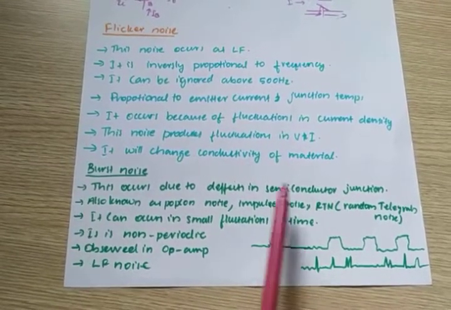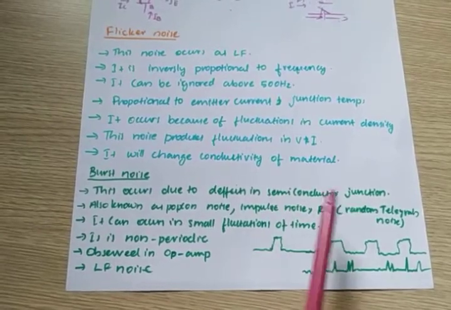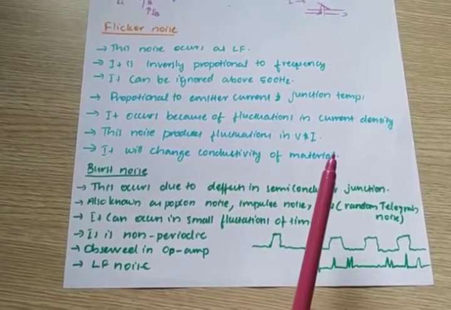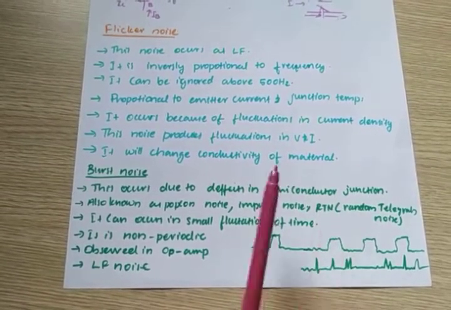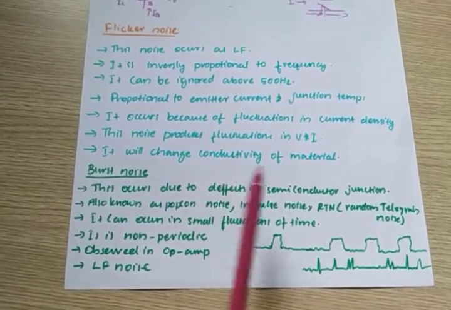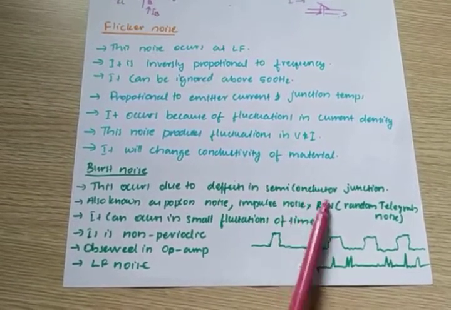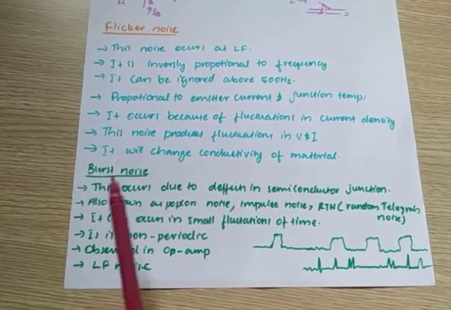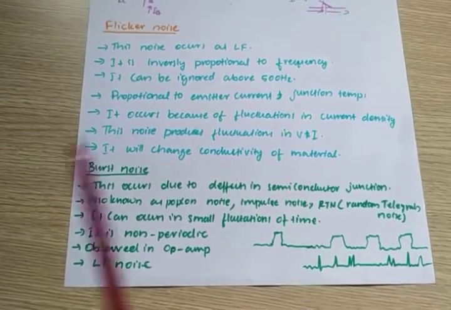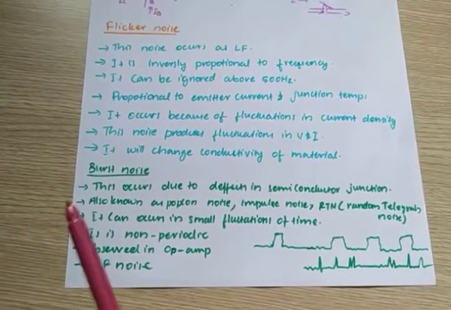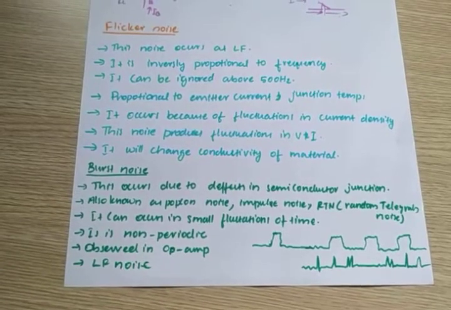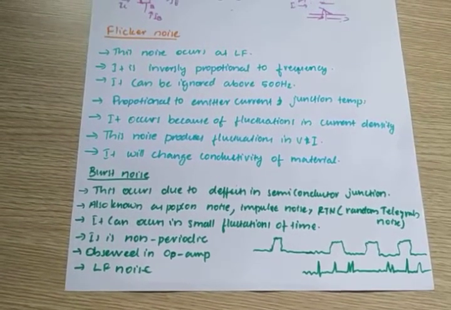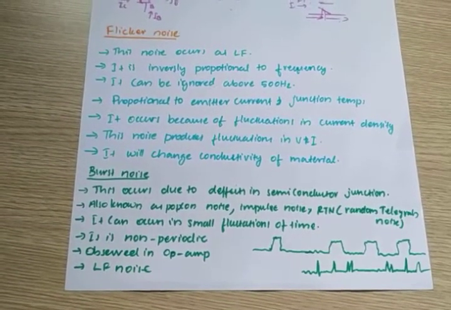If it is a transistor or a diode, definitely there will be a PN junction. A transistor has two junctions, a diode has one junction. These defects occur in the junction. This PN junction is made by a diffusion process, where p-type and n-type semiconductor materials are diffused together to get a PN junction.